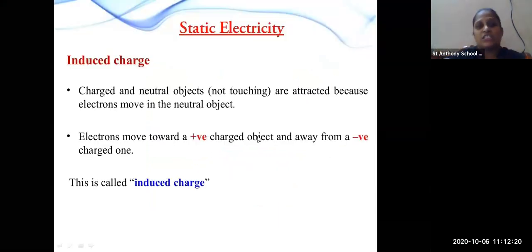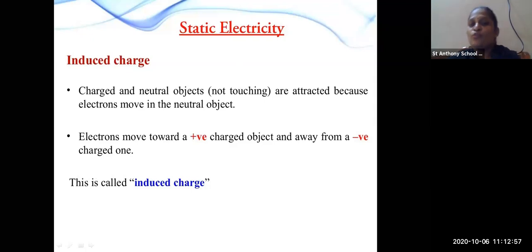Now, induced charge. A charged object and a neutral object, not touching, are attracted because the electrons move in the neutral object. The electrons move towards the positively charged object and away from the negatively charged one. So this is called induced charge.